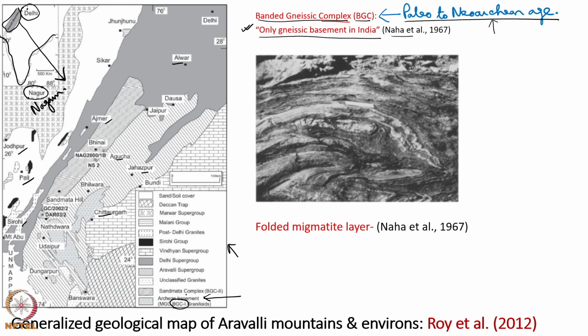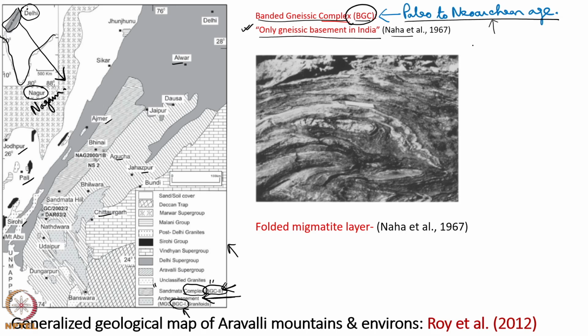The term complex is also found here, Sandmata complex in Rajasthan stratigraphy and in Indian stratigraphy, where banded gneissic complex 2 is present, which means the BGC rocks of two ages have been worked out. One is BGC 1, which is a part of the Archean basement, very old rock, and younger than that BGC 2 has been worked out.